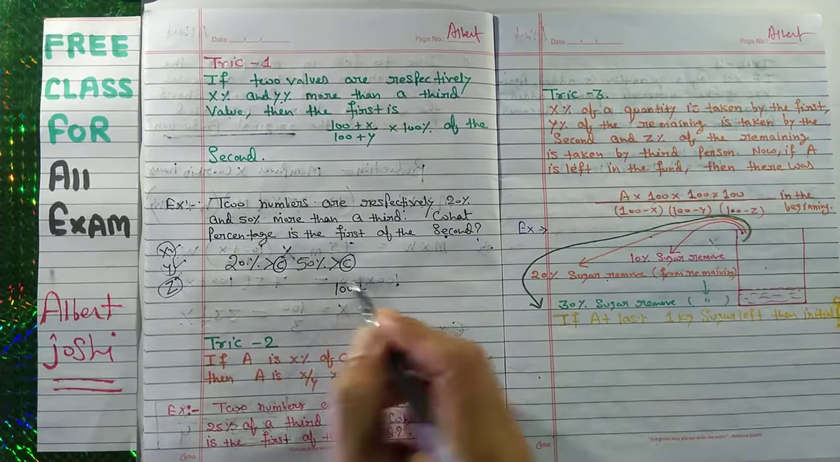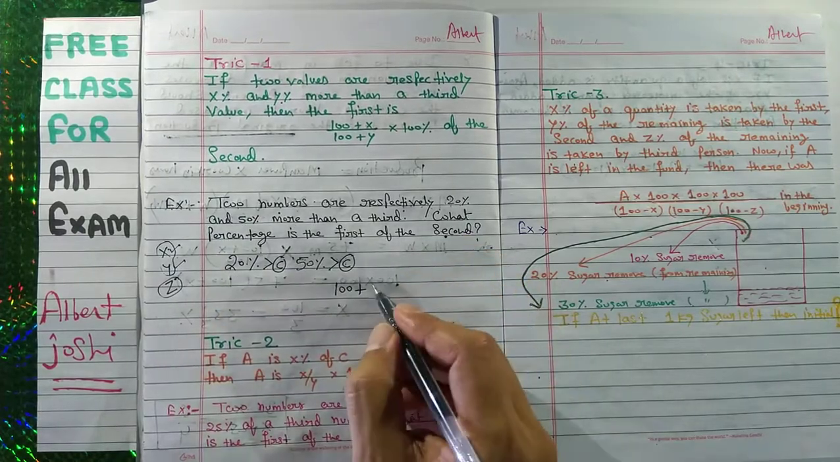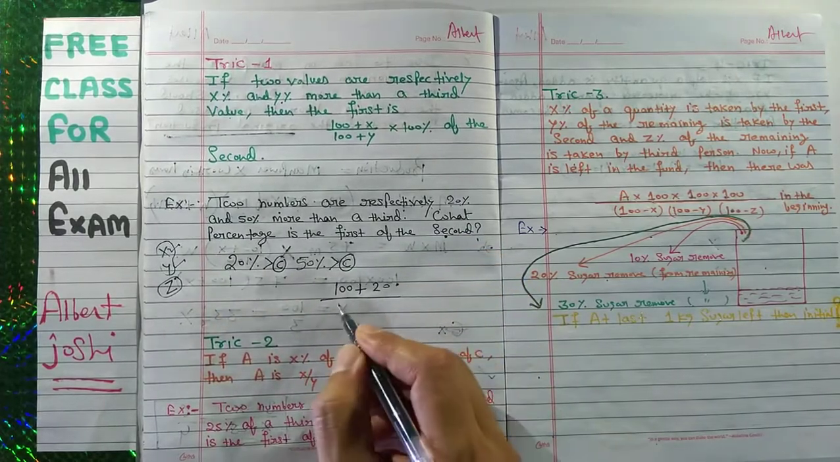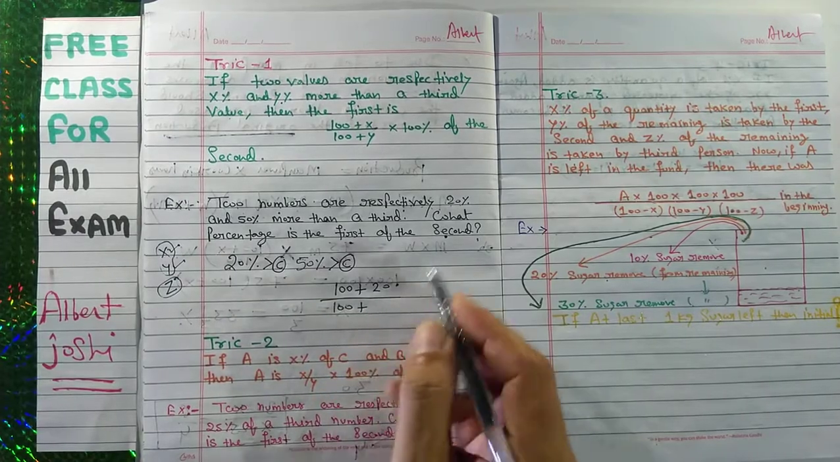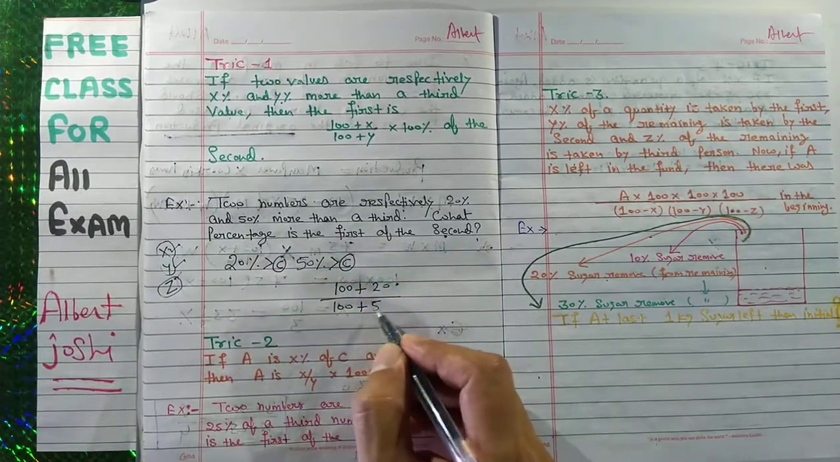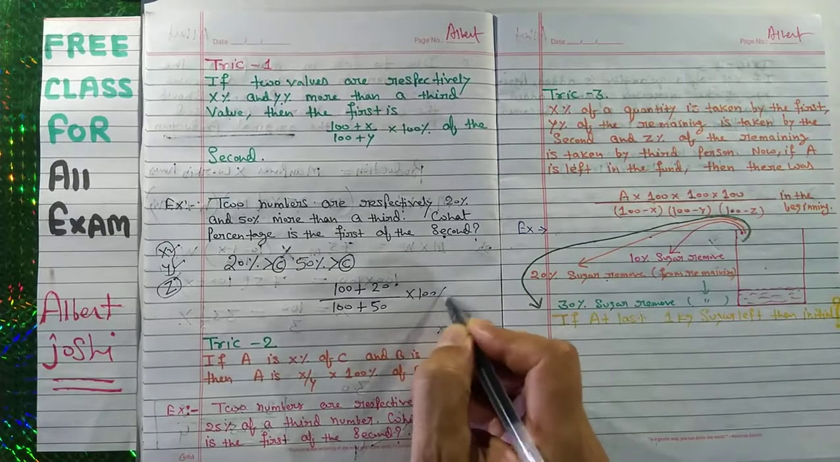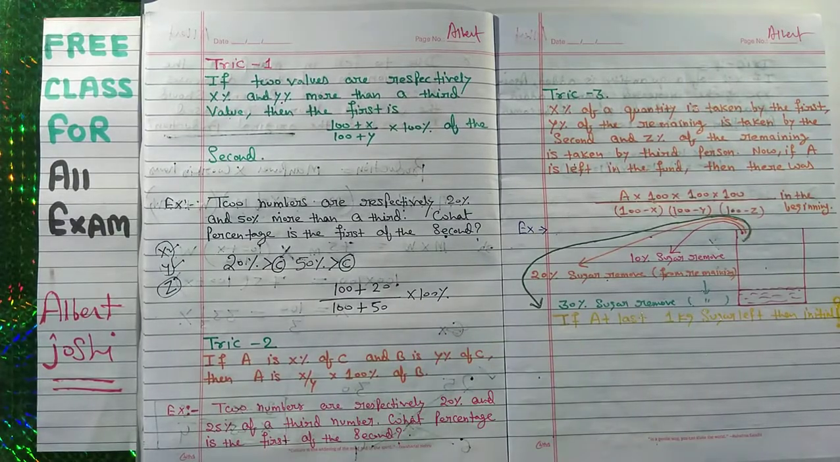100 plus X means 20 upon 100 plus Y means 50 into 100%. This is your answer. So this is your first trick.